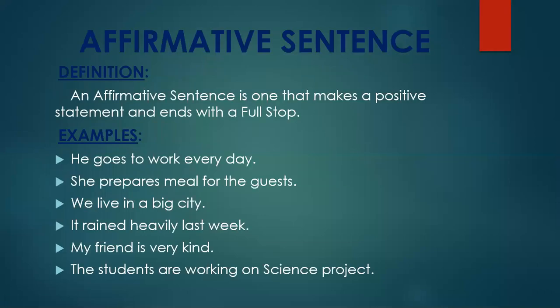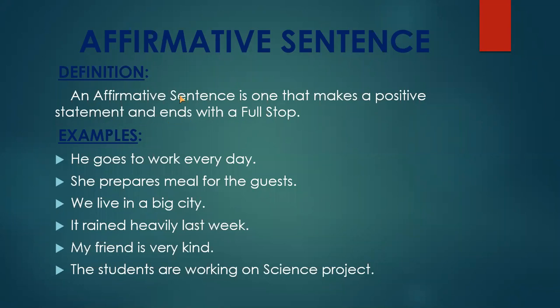Now I come to the first kind of sentence. It is affirmative sentence. The definition is that an affirmative sentence is one that makes a positive statement and ends with a full stop.